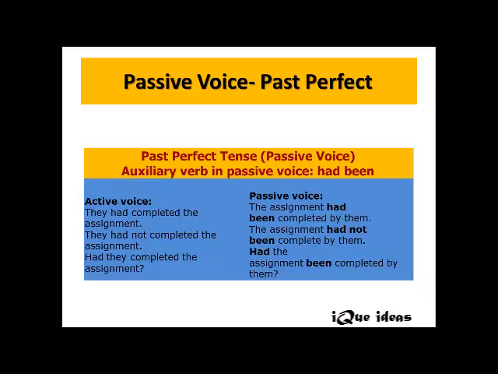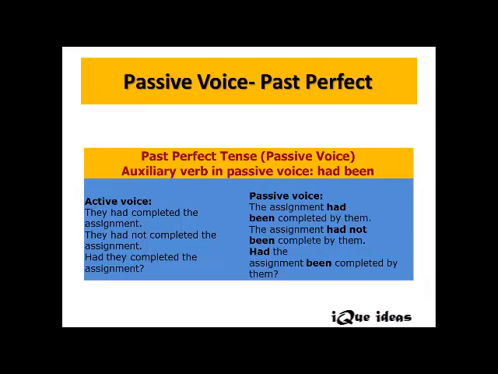They had completed the assignment. The sentence is in active voice because the subject is active here and the subject is they. And the object is the assignment, right? Now let's change it into passive. The object, the assignment, gets changed to the position of subject here. That's how the assignment had been completed by they becomes them.